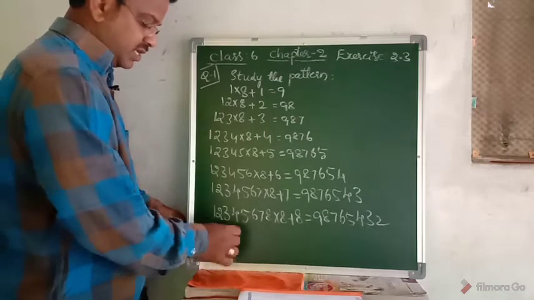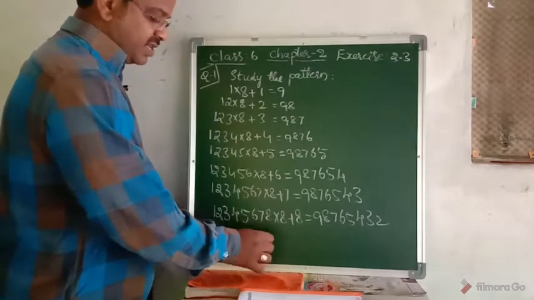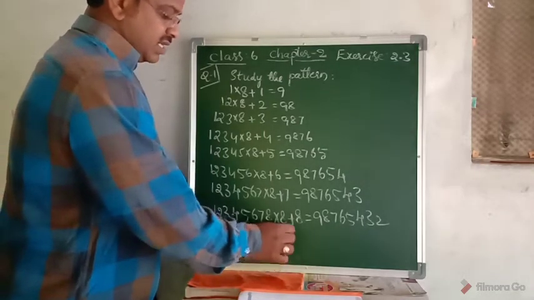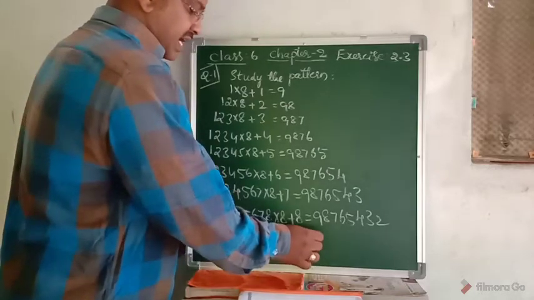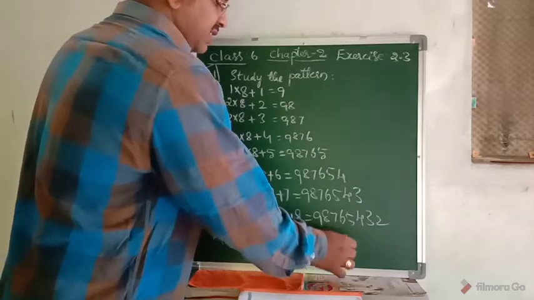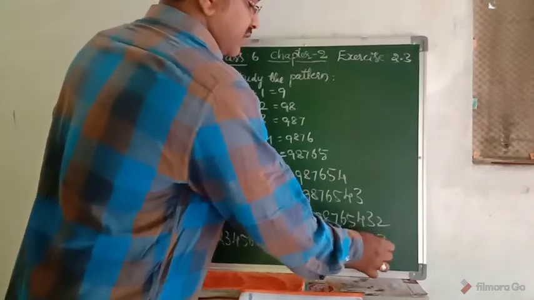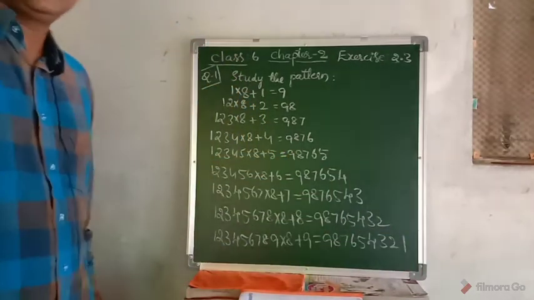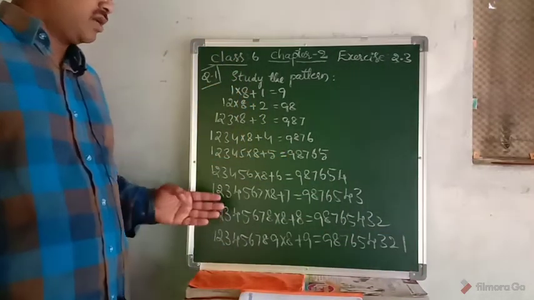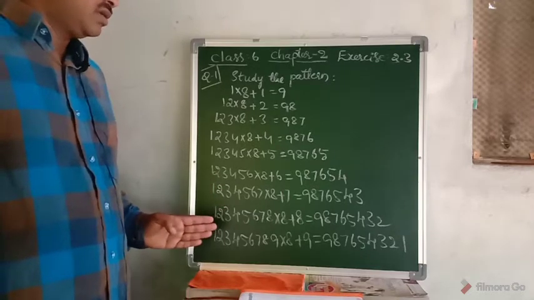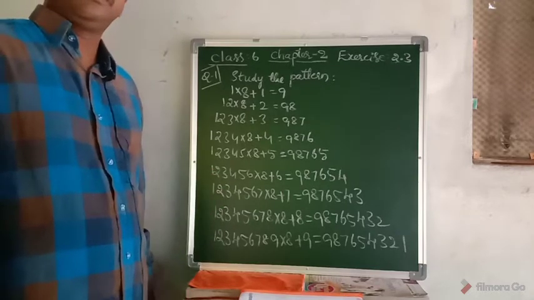Then 1, 2, 3, 4, 5, 6, 7, 8, 9 into 8 plus 9 equals 9, 8, 7, 6, 5, 4, 3, 2, 1. So this is the way of showing the 4 steps of this given problem.